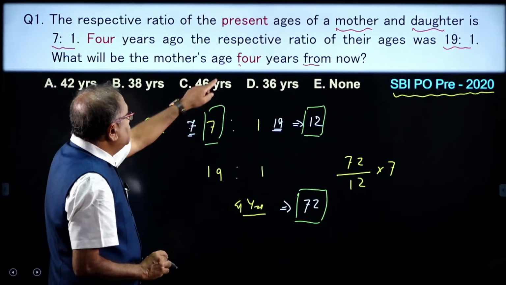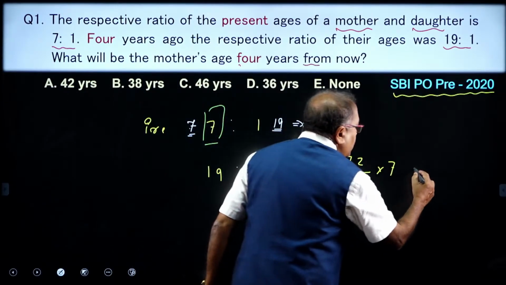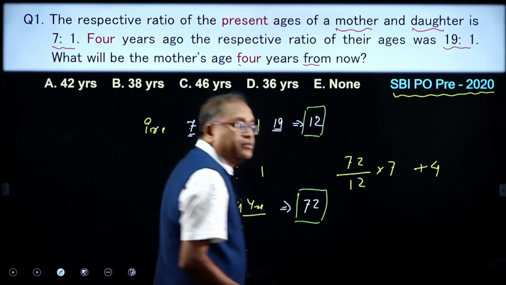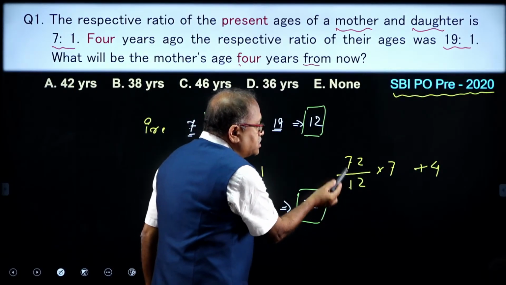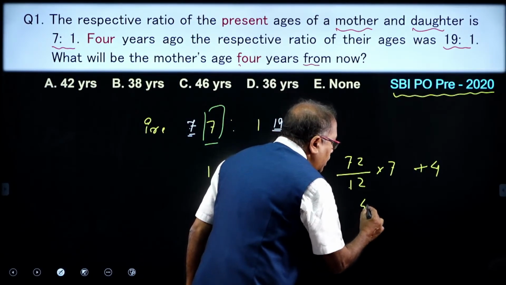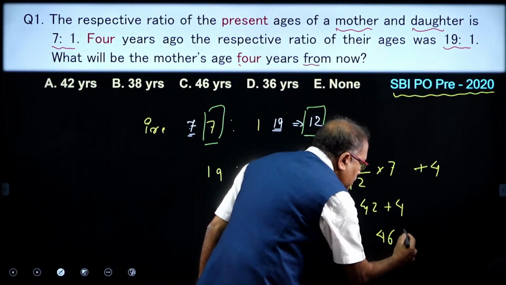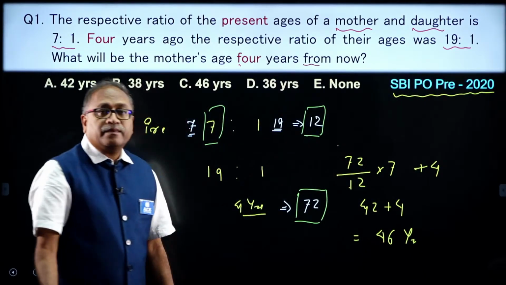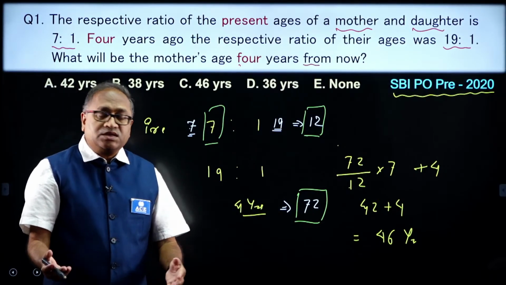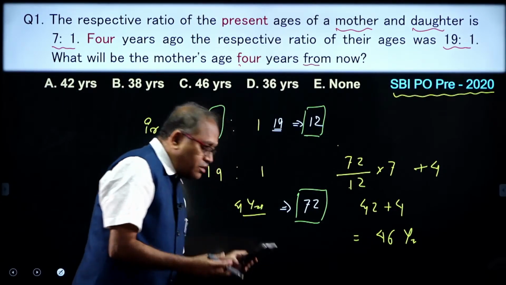Now, what will be the mother's age after 4 years? Add 4 to that. 6 times 7 is 42, and 42 plus 4 is 46 years, which is my answer. This is the best way to answer the question.